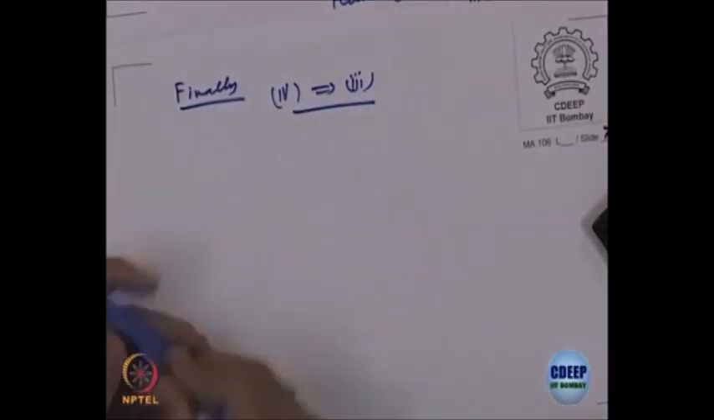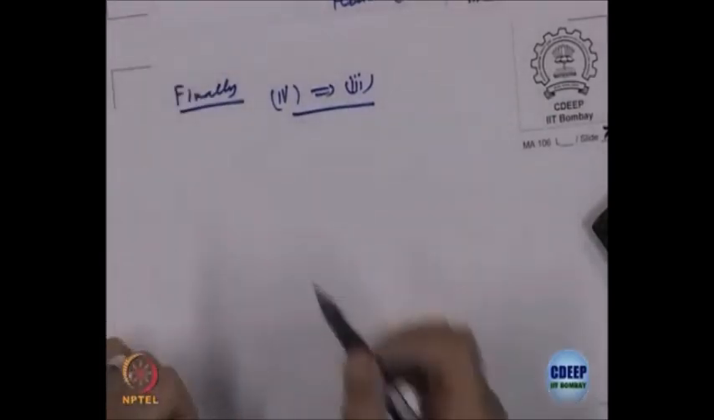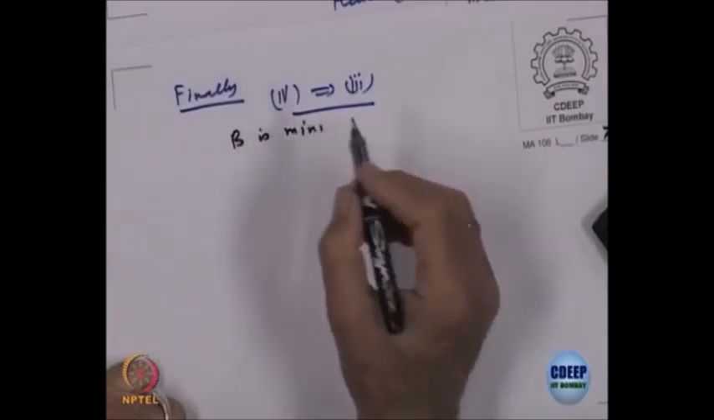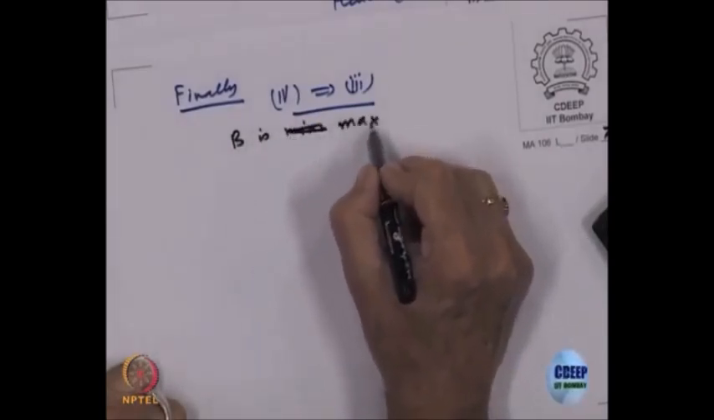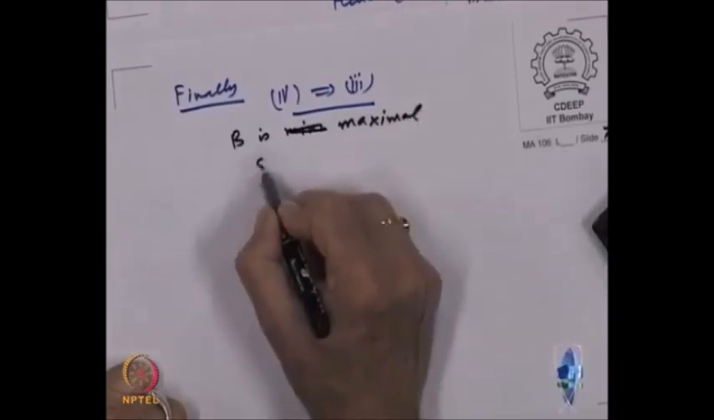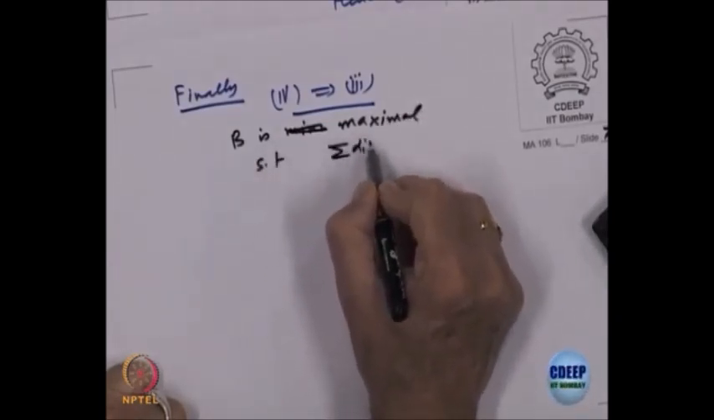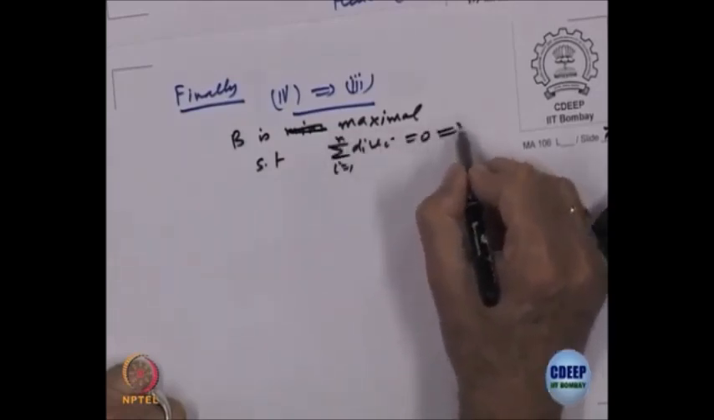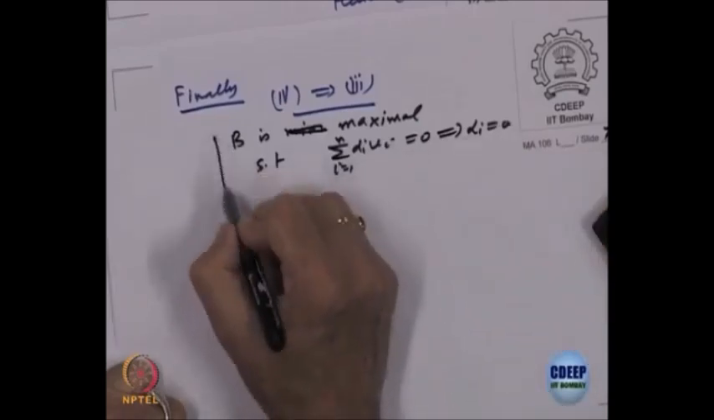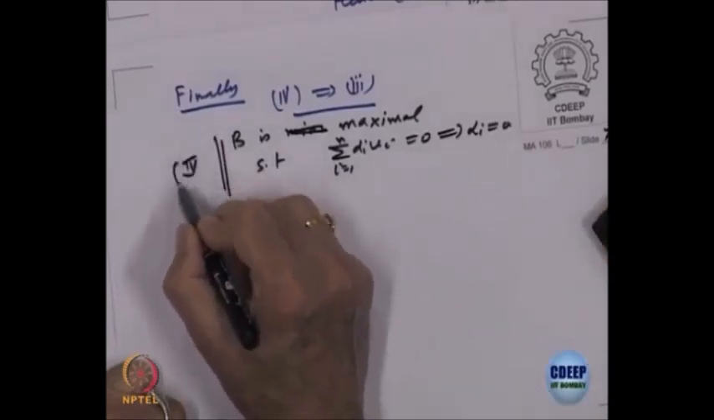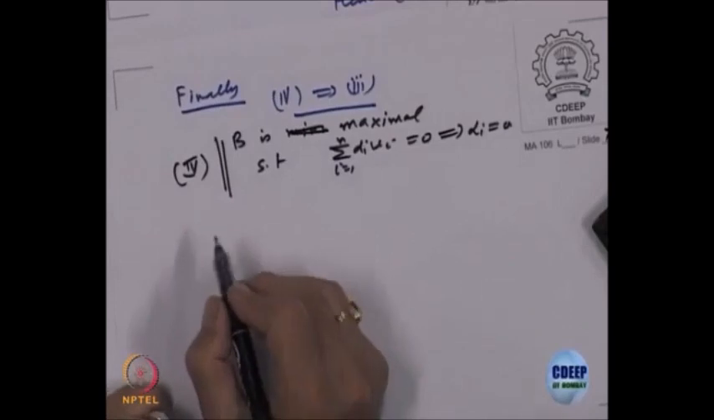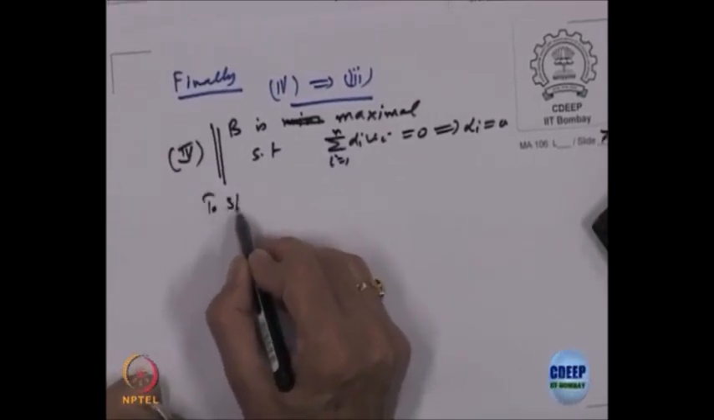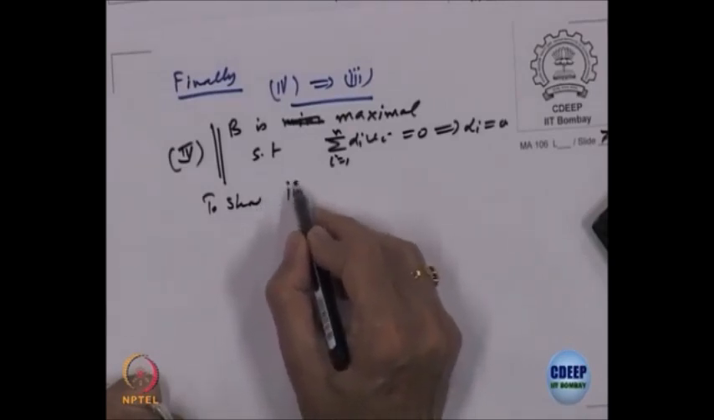Okay. So, what is 4? 4 says B is maximal such that sigma alpha I V I, 1 to n, equal to 0 implies alpha I equal to 0. So, that is what is 4. And what we have to show? We have to show 3.